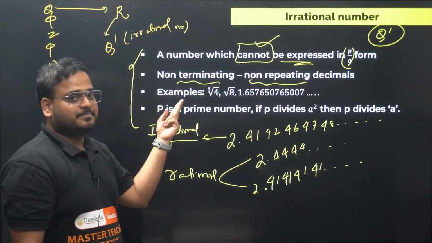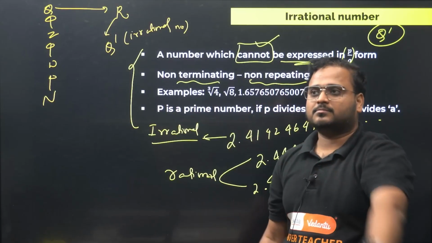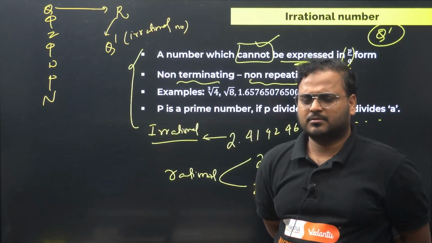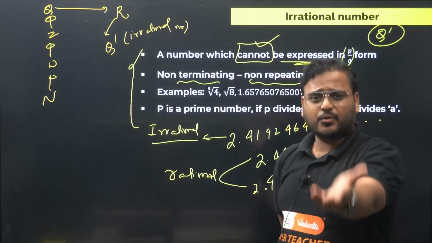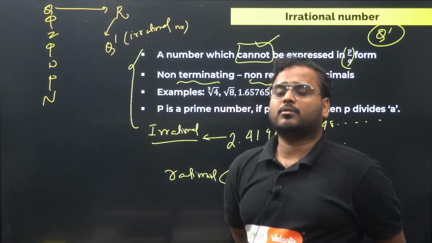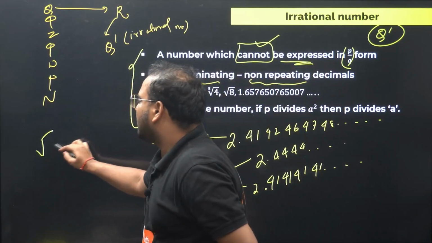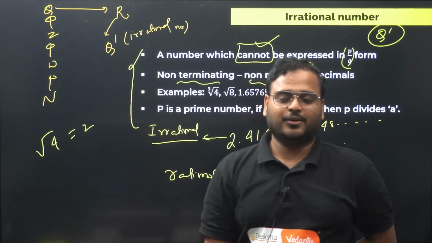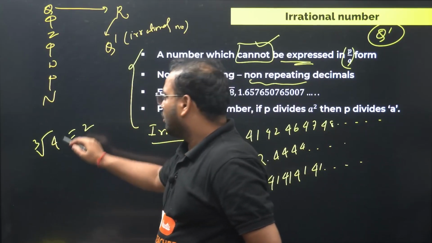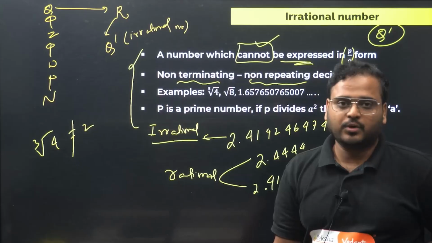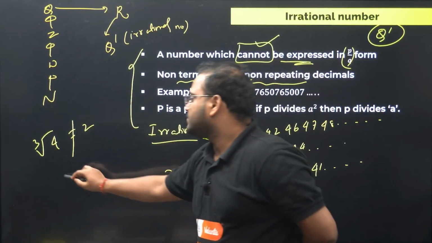Point number 3. Cube roots of imperfect cubes. What's the meaning of imperfect cube, sir? Is 4 a perfect cube? No. 4 is a perfect square. What happens if you find the cube root of 4? So far you have learnt to find the square root of 4. The answer is 2. Life is easy, happy, done, good. What happens if I write cube root of 4? Is the answer going to be 2? No. The answer is not 2 anymore. This is called an irrational number. For example, square root of 8.